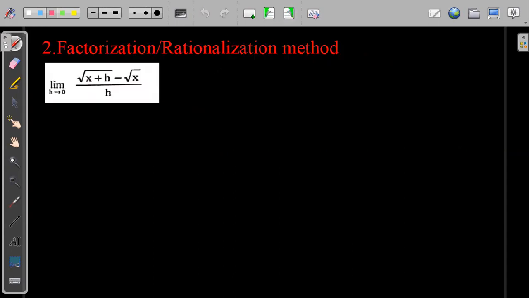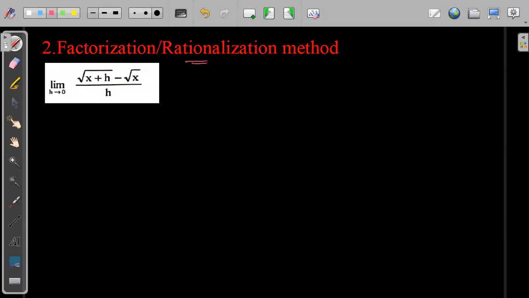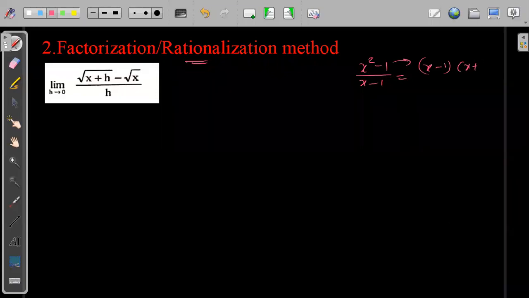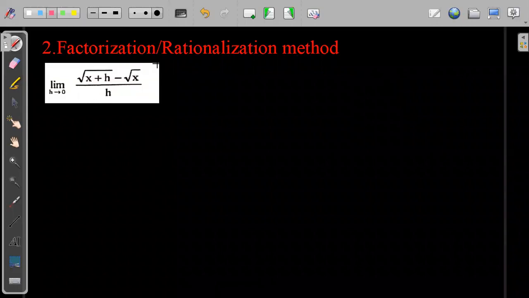Very good. Now, the next kind of limits will be where most of the questions are on factorization and rationalization. We all know what factorization and rationalization are. We have already seen questions in which we factorized x square minus 1 over x minus 1, so we factorize it as x minus 1 times x plus 1 divided by x minus 1, where these parts get cancelled and we have an answer like x plus 1, limit of x tending to 1. So now we'll directly start solving the question. This question is based on factorization or rationalization. I think everybody must have solved this one.